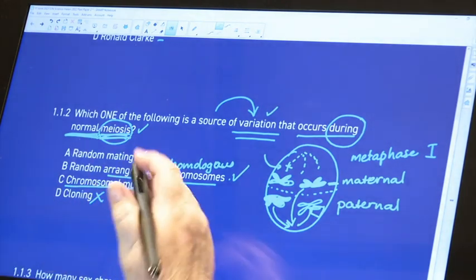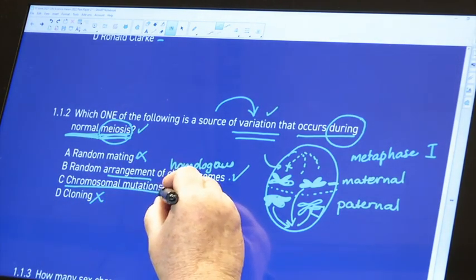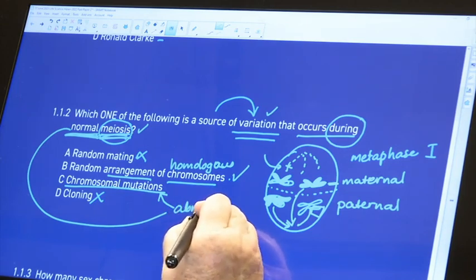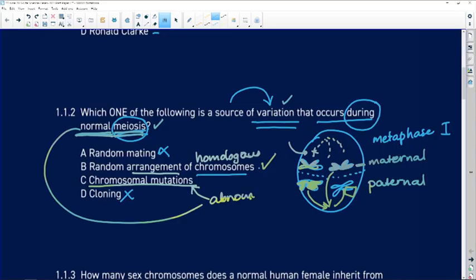We must remember that chromosomal mutations are abnormal. They are when meiosis or any other process happens abnormally. And so our answer most definitely is B. So on your answer book, 1.1.2, and a nice clear B.